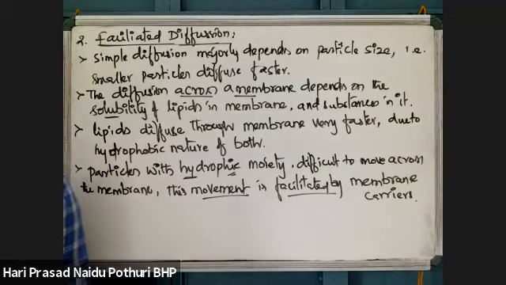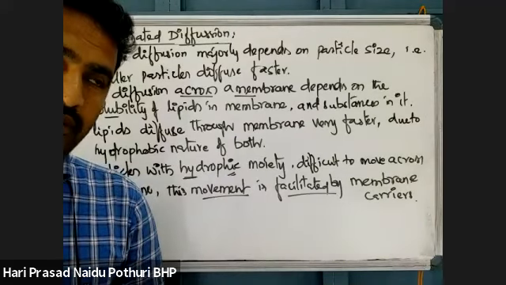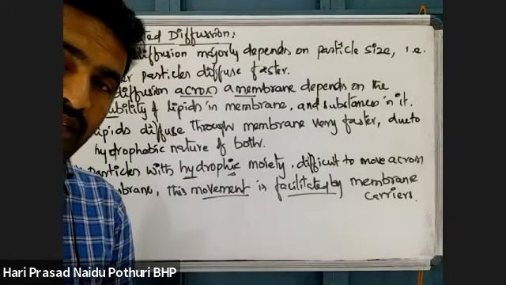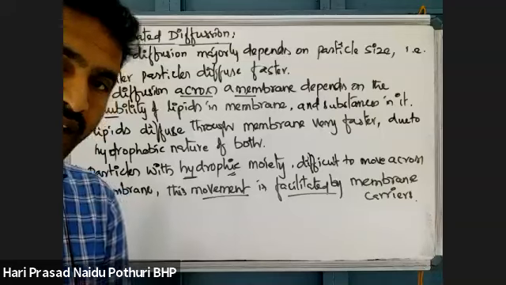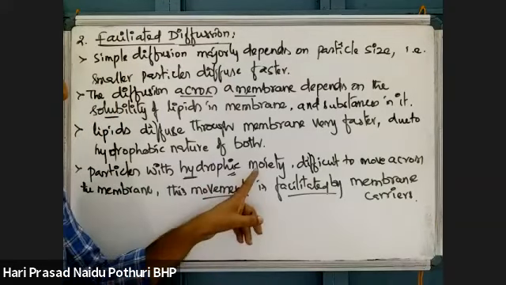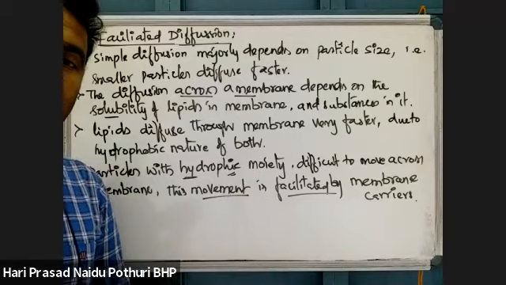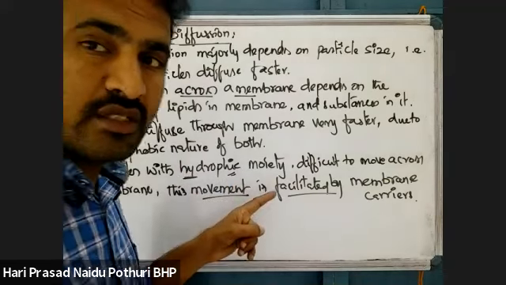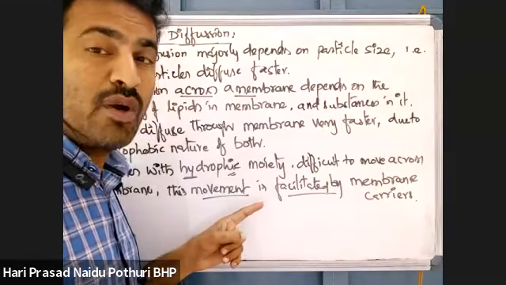In the membrane there are two types of proteins. What are the two types of proteins present in membranes? Anyone? Yeah, intrinsic proteins and extrinsic proteins. Intrinsic proteins are called integral proteins. Extrinsic proteins are called peripheral proteins. The integral proteins act as channel proteins. I told you when we discussed the structure of the plasma membrane. Moiety means groups.